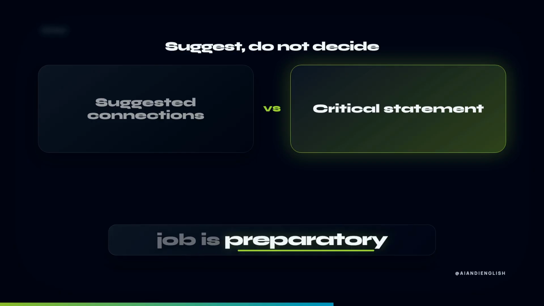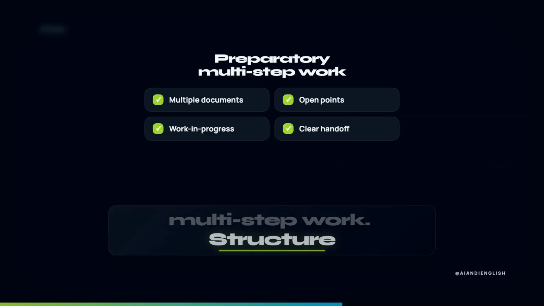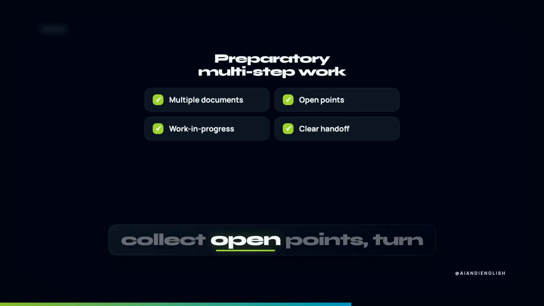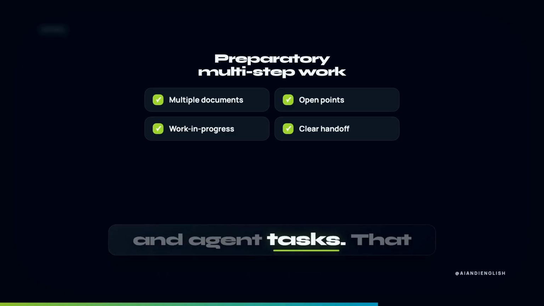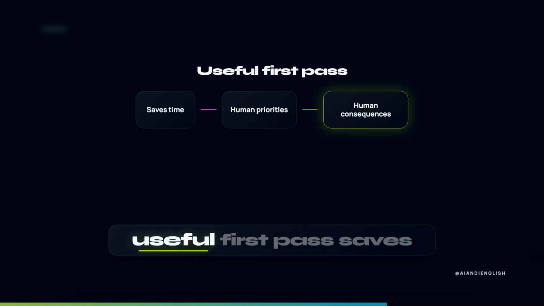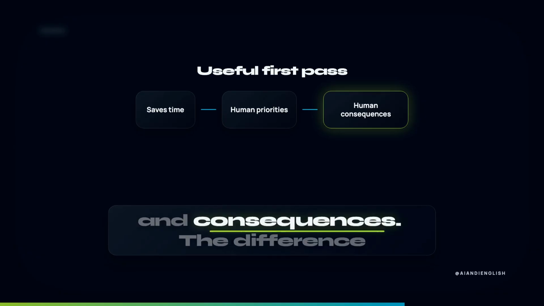The third job is preparatory multi-step work: structure information from multiple documents, collect open points, turn a work in progress into a clear handoff. Qwen reports its own results for longer office and agent tasks. That fits work where a useful first pass saves time, while a human remains accountable for priorities and consequences.